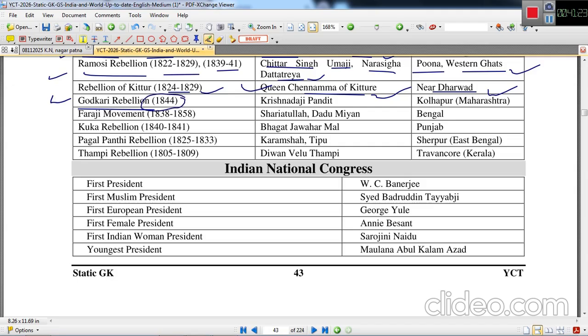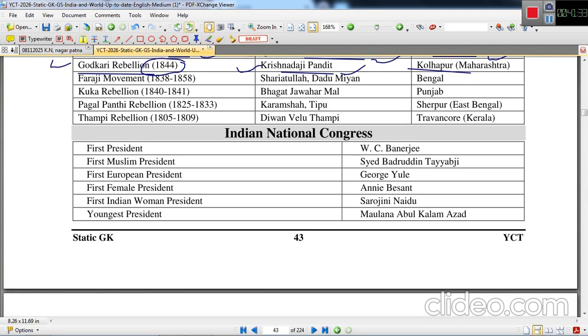Gadkari rebellion 1844. Krishna Daji Pandit was the leader, and the affected region was Kolhapur of Maharashtra. Faraji movement. This is a BPSC important question, star mark. Faraji movement started between 1838 to 1858. Shariatullah and Dadu Mia were the leaders. This was started in Bengal.